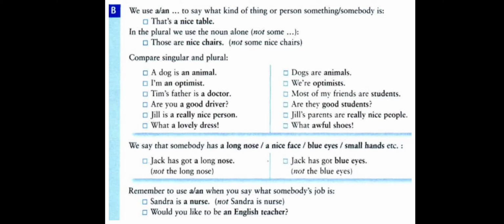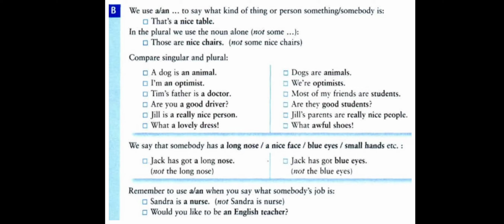Most of my friends are students. Students here, their job is that they are students, so we don't use any article because it is plural.